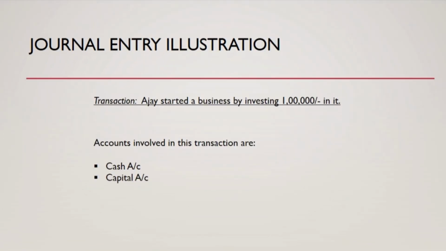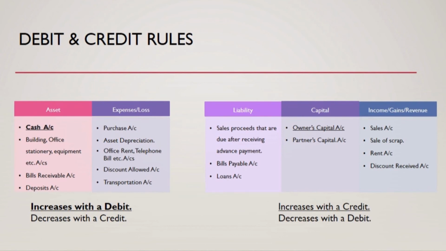Alright, now let me show you some common transactions that take place in a business, and I'll explain the journal entry. So, in this transaction, there is a person called Ajay who invested ₹1 lakh in our business. So the accounts involved in this transaction are our cash account and the capital account. So before passing a journal entry, you need to identify the accounts that are involved in that transaction. Now let's go back to the debit and credit rules. So in this transaction, there is an increase in cash to the business.